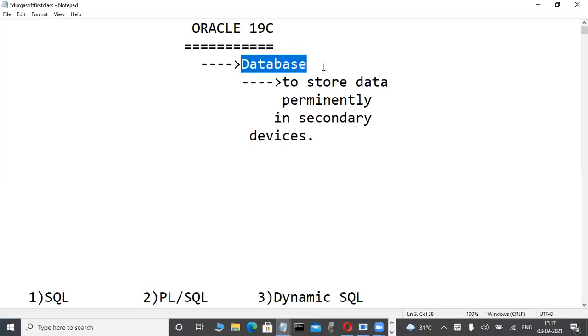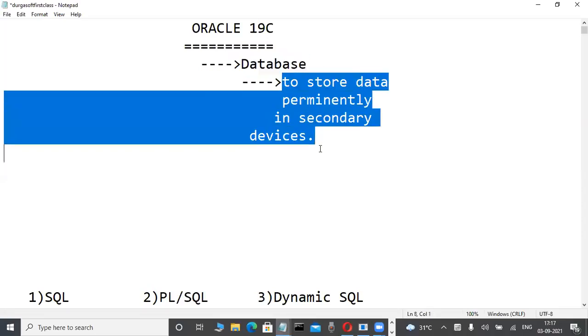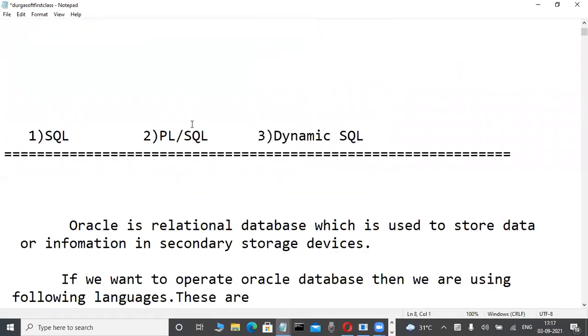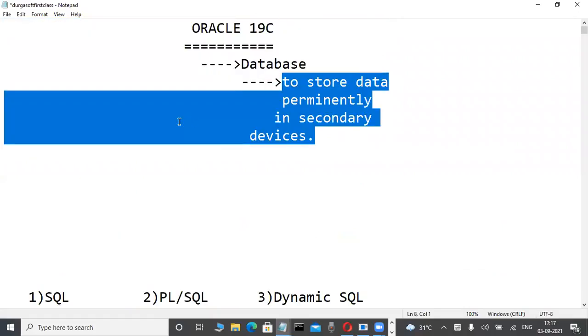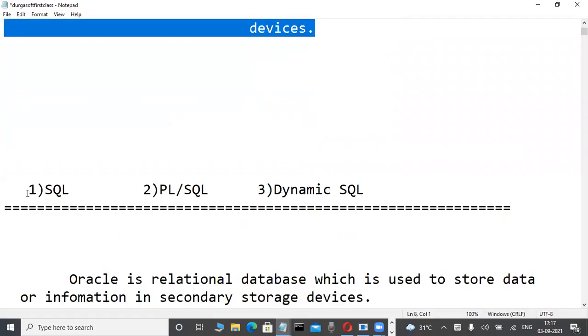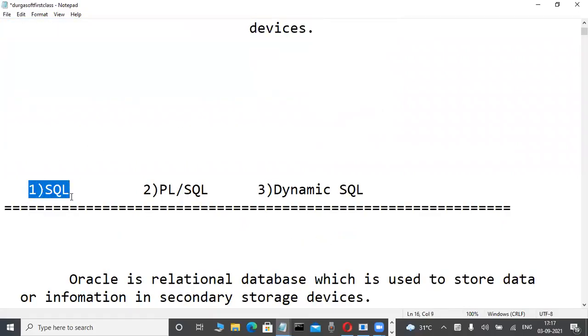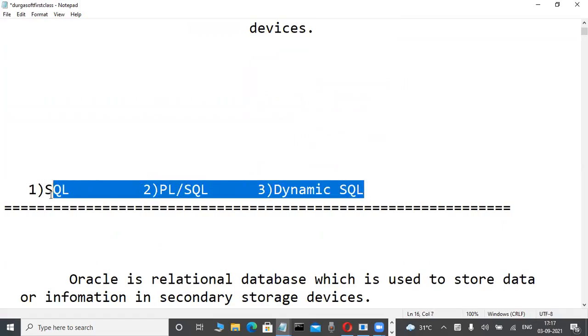What is the purpose of a relational database? To store data permanently on a hard disk. If you want to operate those relational databases, we use three languages. One is SQL, structured query language. Another one is PL/SQL, procedural language extension for SQL. Another language is dynamic SQL. Up to this, I am telling you. First time, no demo classes, nothing like that. Yesterday we told that only.